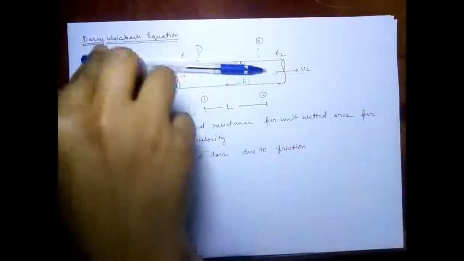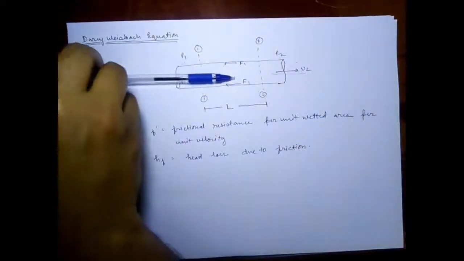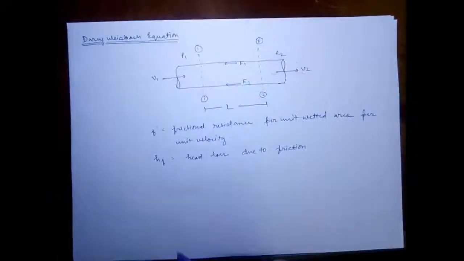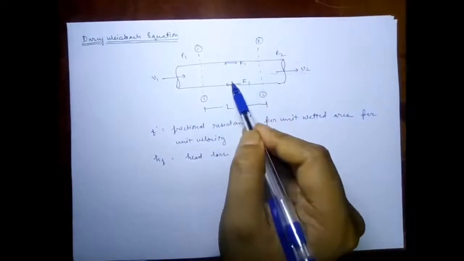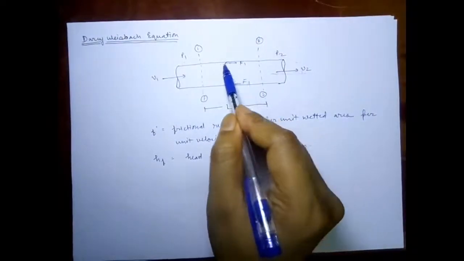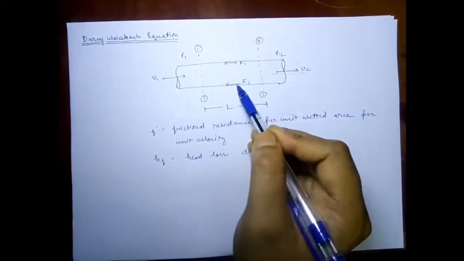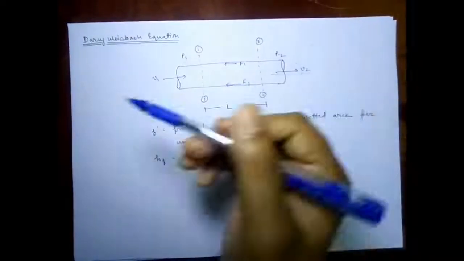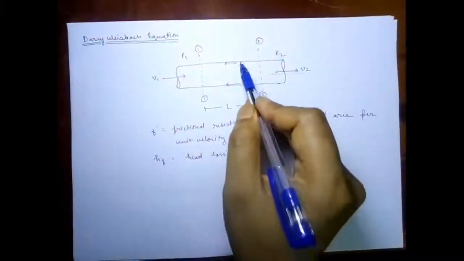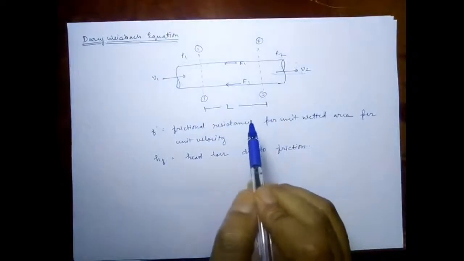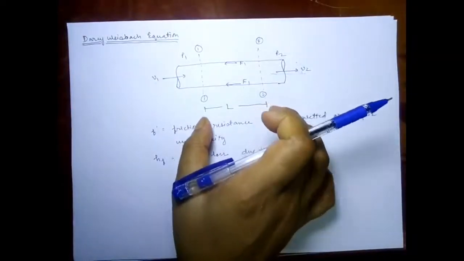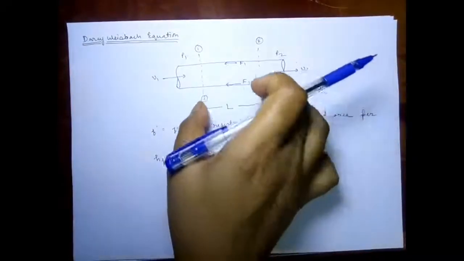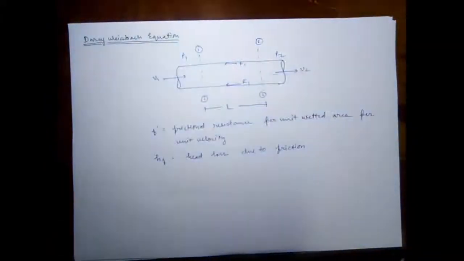Now if the fluid is flowing in this direction, therefore at the walls of the pipe there will be some friction acting in this direction, as friction is the opposing force. So I am taking F1 as the frictional force, and let us also take that L is the length between the two sections 1 and 2.